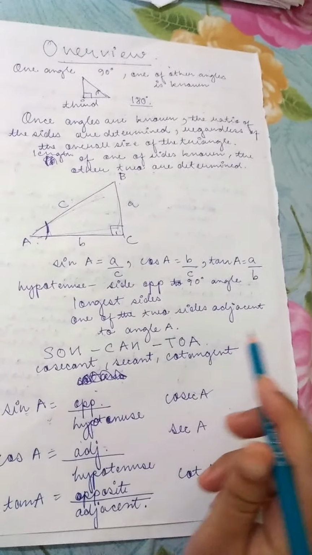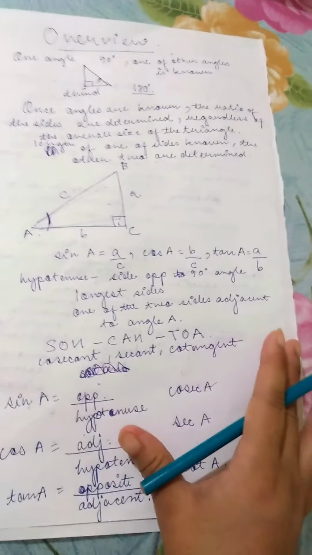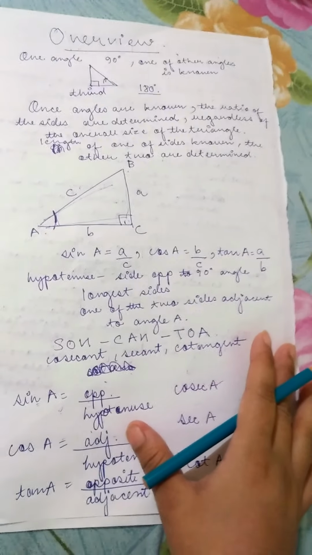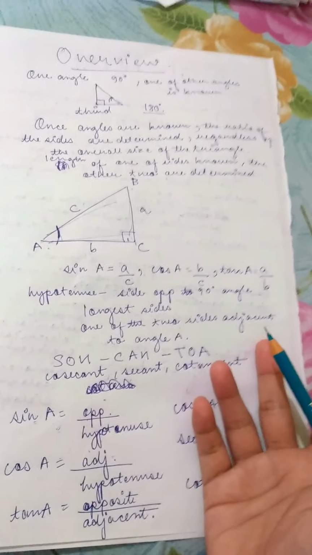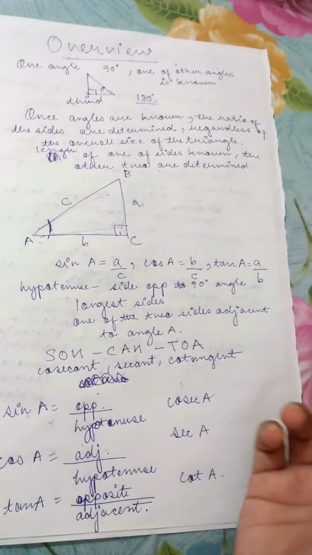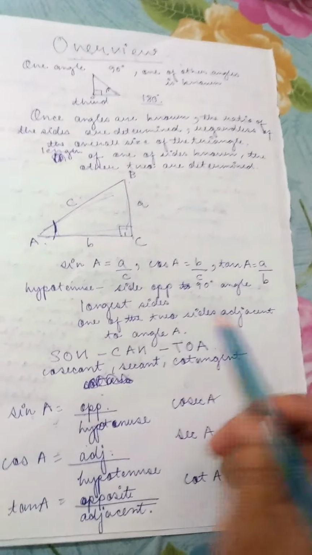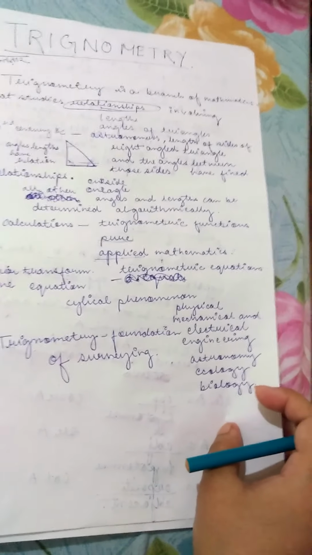Just knowing the history and the theoretical part is not enough, because maths is all about practice. Till now we have only done practice of maths, we have not learned about maths pedagogy, which we are doing just in B.Ed. So it's just a little overview, and we have to practice a lot. The formulas are given: sine, cos, SOH CAH TOA. So this is just the overview of trigonometry, and now we will see the next part of trigonometry.